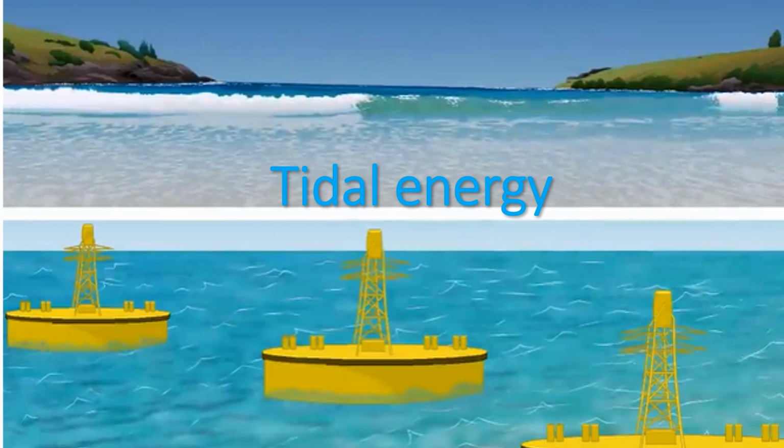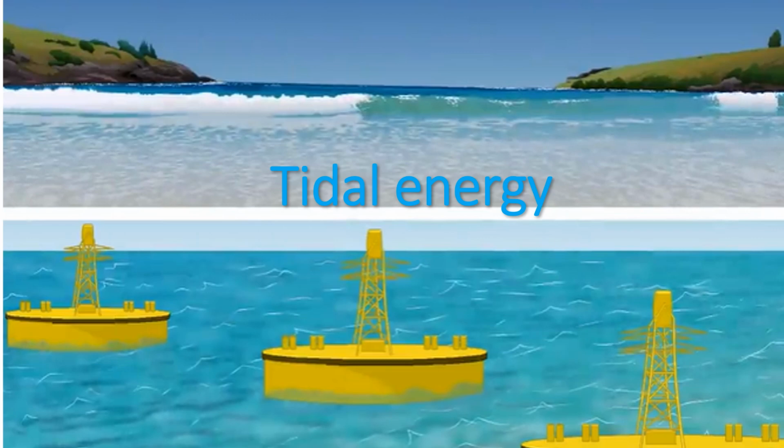The movement of ocean water takes place through sea waves and tides. With the help of technology, the speed and force of these waves can be used for power generation. Here kinetic energy is converted into electric energy. Tidal energy is pollution free and inexhaustible. India is a peninsular region.